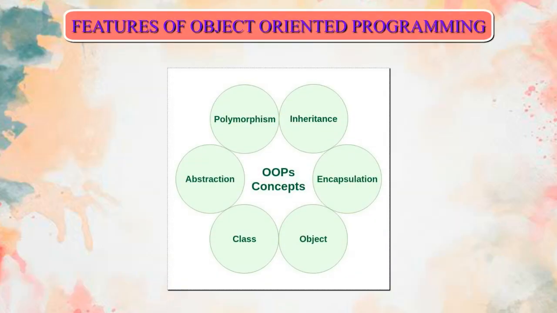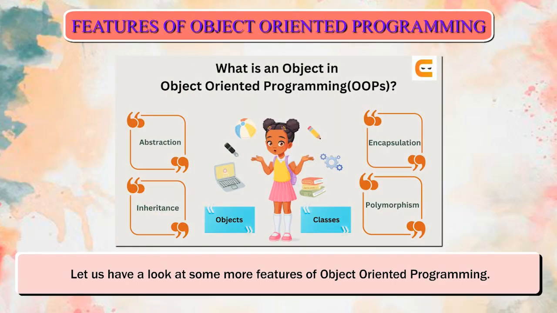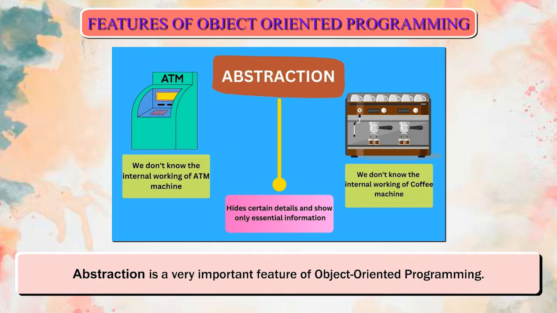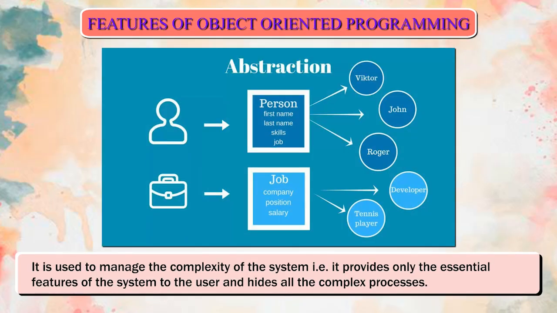Features of object-oriented programming. Let us have a look at some more features of object-oriented programming. Abstraction. Abstraction is a very important feature of object-oriented programming. It is used to manage the complexity of the system, that is, it provides only the essential features of the system to the user and hides all the complex processes.